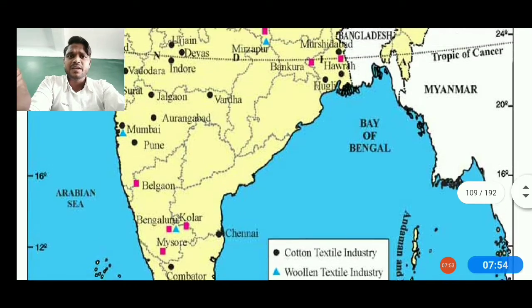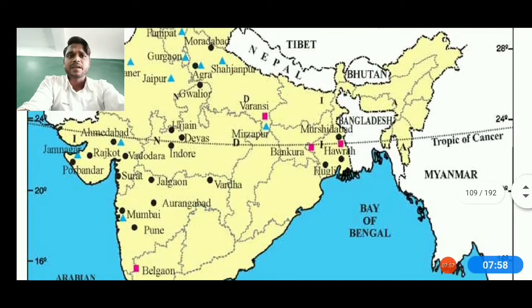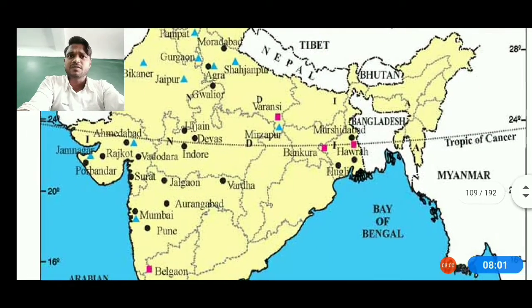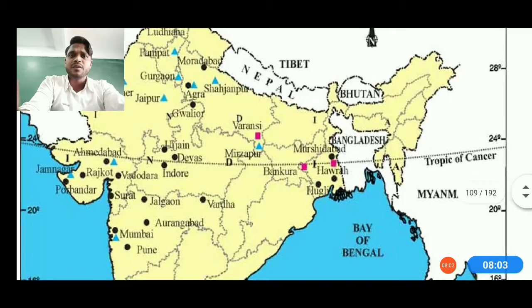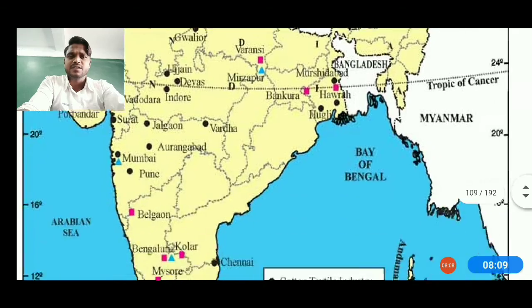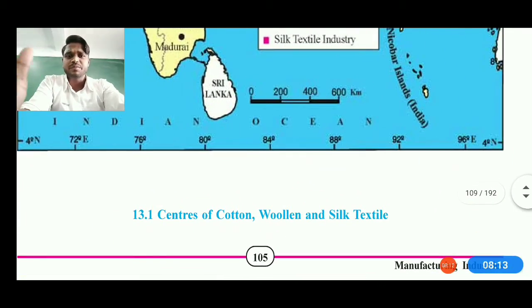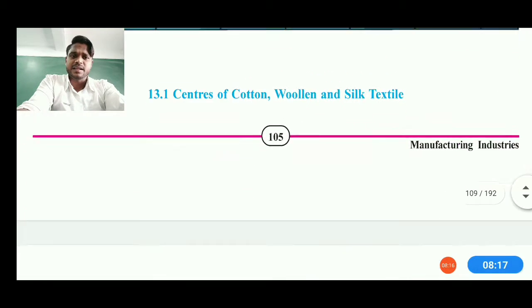Then Mumbai, Mirzapur, Jaipur, Bikaner, Gurgaon, Panipat, Ludhiana are located with the cotton textile industries. So this is the map you can refer to later. It is also written here, figure 13.1, centers of the cotton, woolen and silk textile industries.